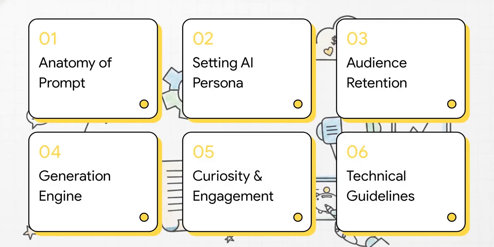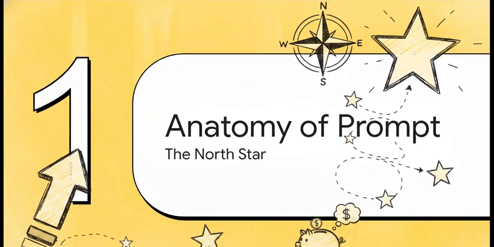We're looking at the exact instructions that transform a standard AI output into a finely tuned content machine. To really wrap our heads around this massive prompt, we're splitting it into 6 quick parts. Anatomy of a perfect prompt, setting the AI persona, structuring for audience retention, the content generation engine, embedding curiosity and engagement, and finally, technical and visual guidelines. Kicking things off with Section 1, Anatomy of a Perfect Prompt.